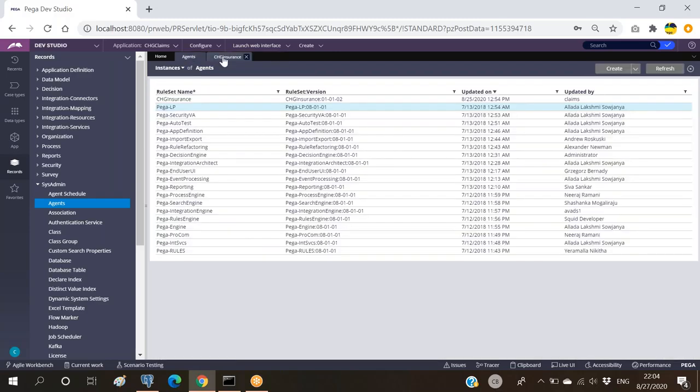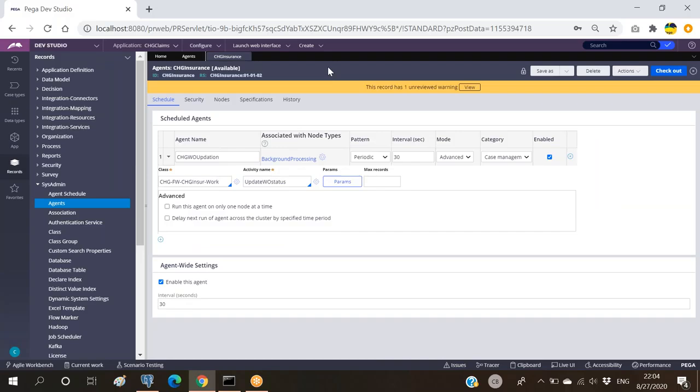For all these agents, there will be one master agent that is called system pulse. In interviews they'll ask you this. There will be one master agent for all the agents, that is system pulse, which will be waking all the time, and it will be checking which agents are to be woken up and what things are to be done by those particular agents. So the one master agent called system pulse will be monitoring all the agents.